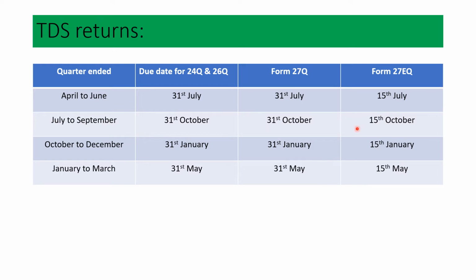Now, we'll see a new concept called advance tax. The name itself says it is payment of tax in advance. It is obligatory for an assessee to pay advance tax where the tax payable is rupees 10,000. If the tax payable is 10,000, then